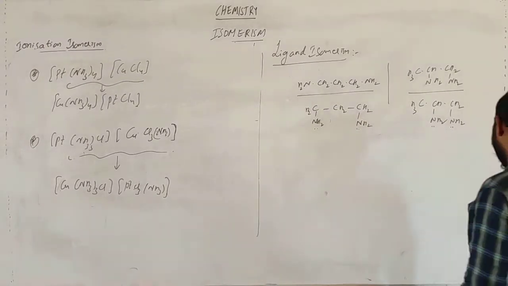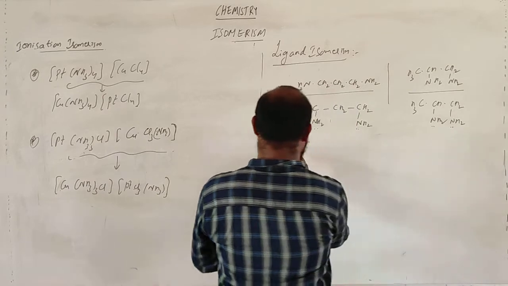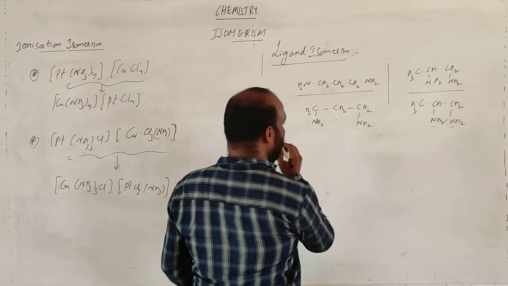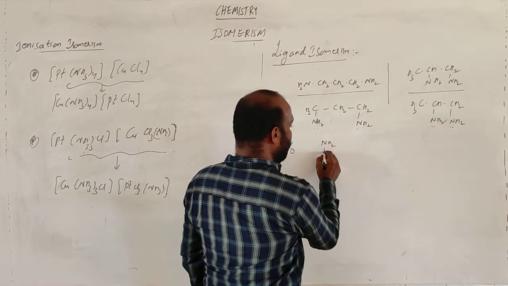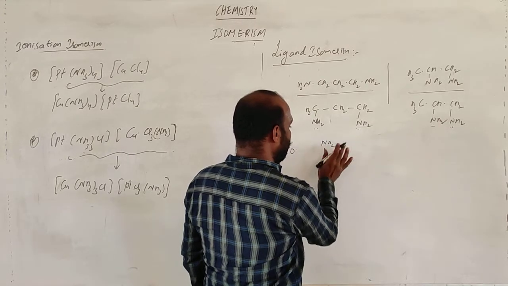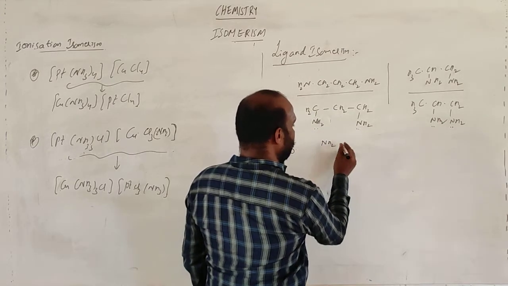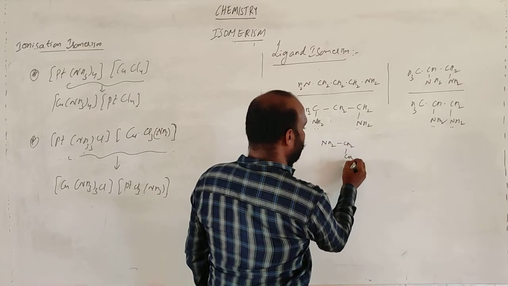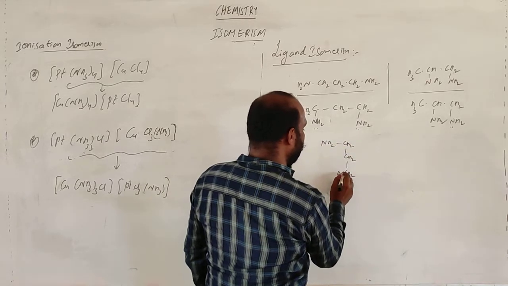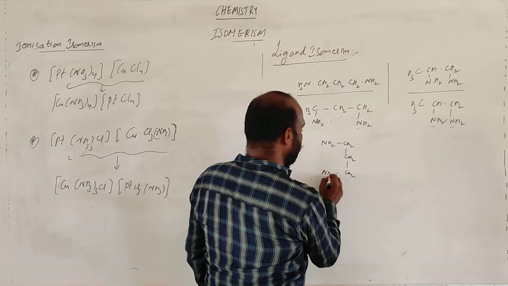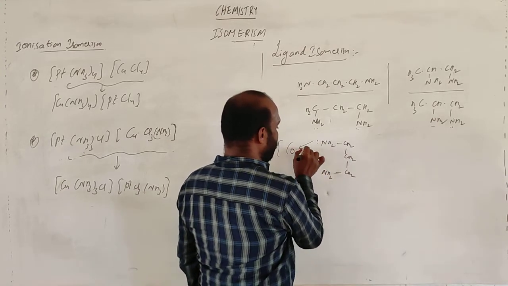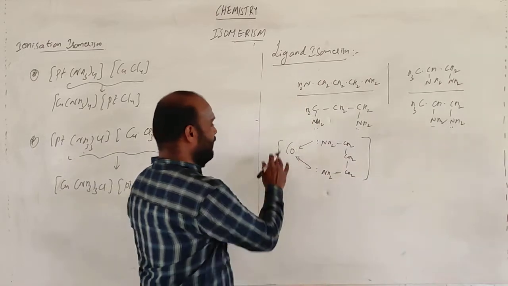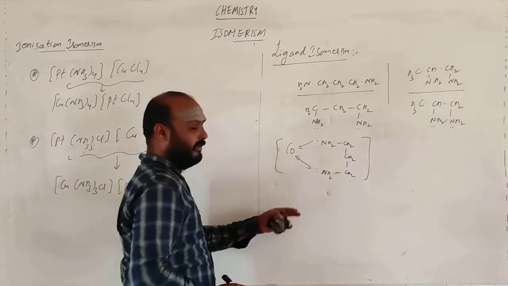Now what is happening? If you take a molecule, like Co, with NH2 present, CH2, CH2, CH2, and NH2, it coordinates like this. This is one complex.